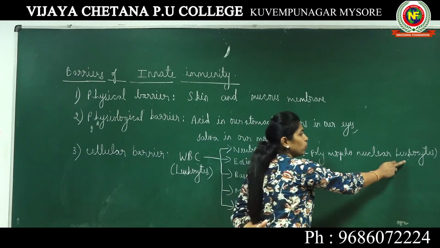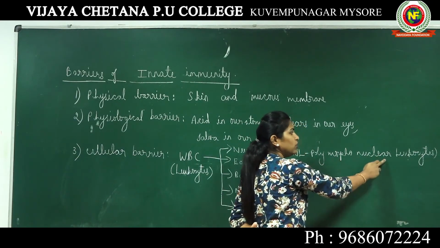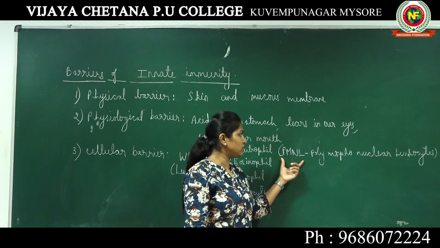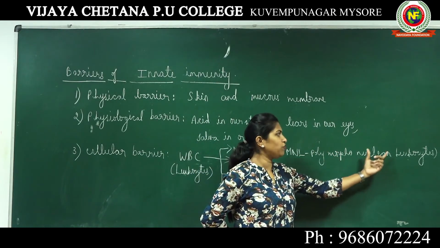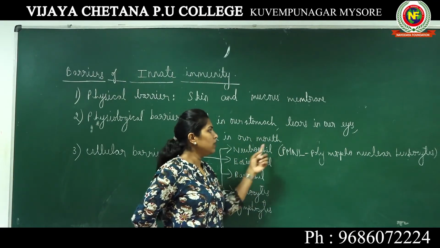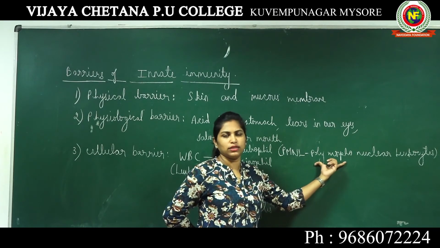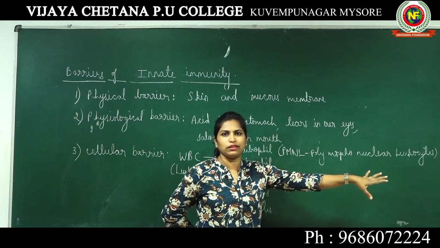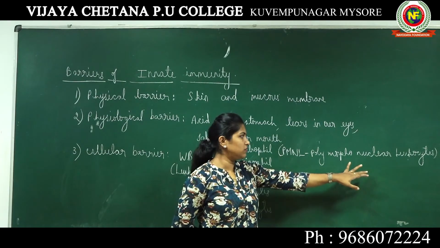Morpho, morphology. Leukocytes, WBCs. Nuclear, the nucleus. Since the nucleus of this particular WBC called neutrophil has different morphology, it is known as PMNL or polymorphonuclear leukocytes. There is no rocket science here.